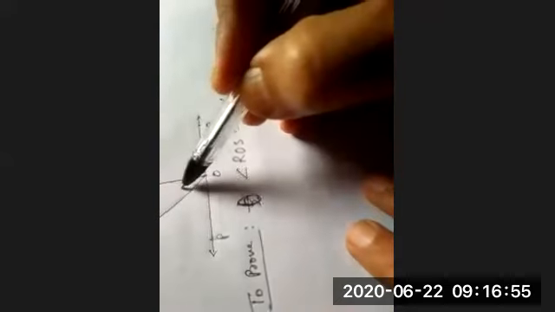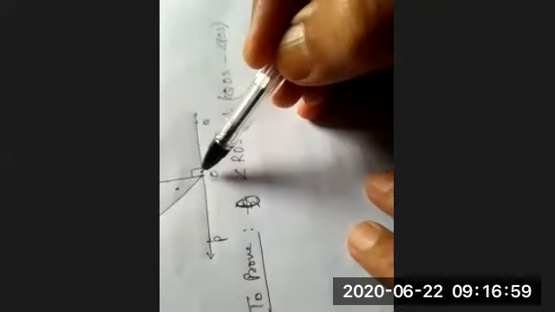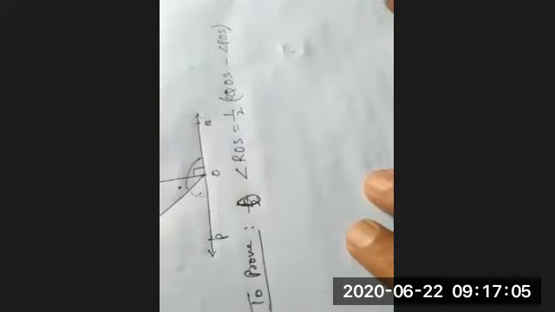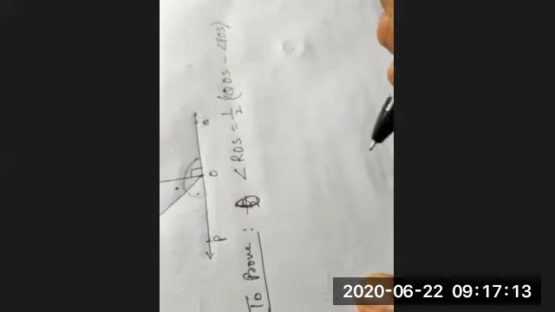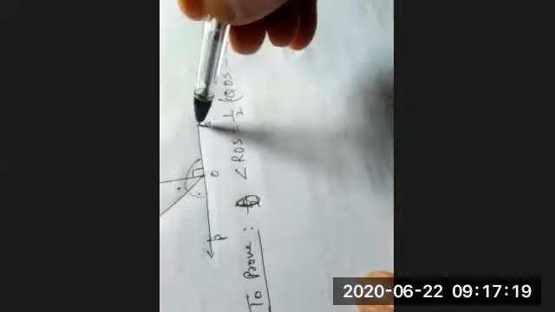See, this is ROS, this is QOS whole one, यहाँ से यहाँ तक, and this is POS part only. Understand? Okay. Now see, you can write RO cube.